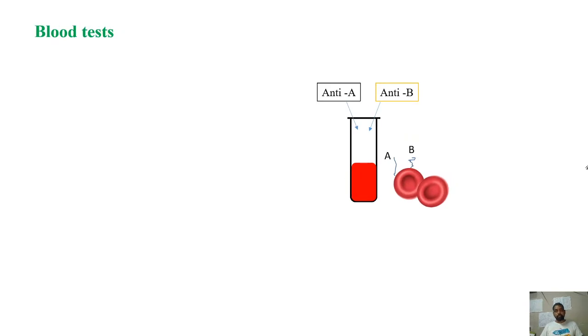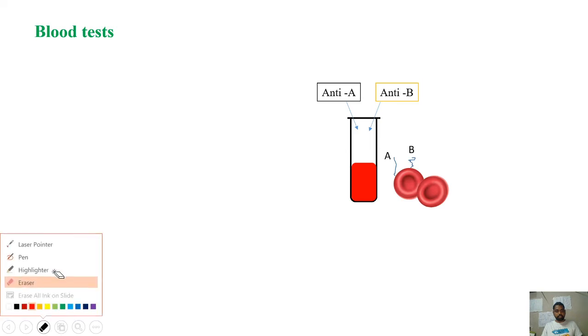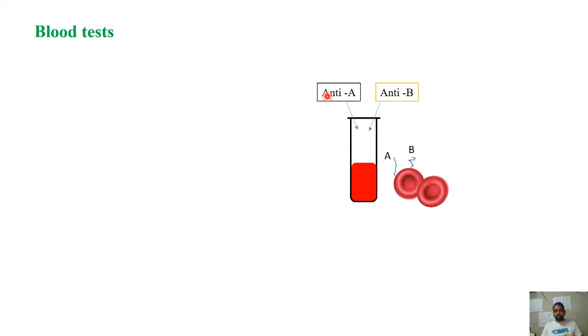So the principle behind blood tests is like this. If you want to find out what your blood group is, you just collect the blood, either capillary blood from the fingers or blood from the veins. That blood is taken in the test tube. This is the test tube and this is the blood. You have taken the blood into the test tube, and there are antibodies available in the market for performing the blood test.